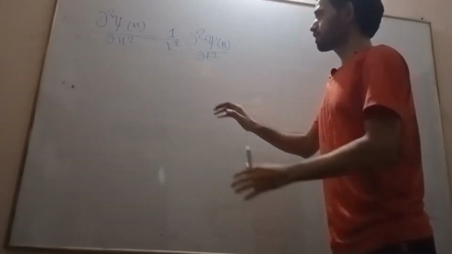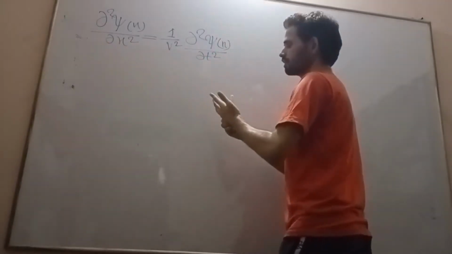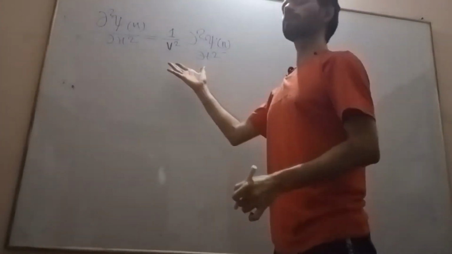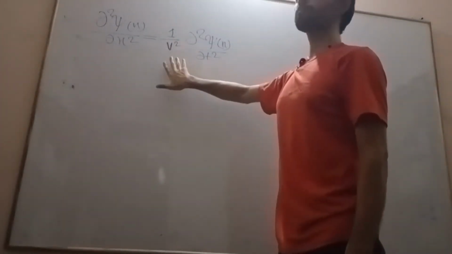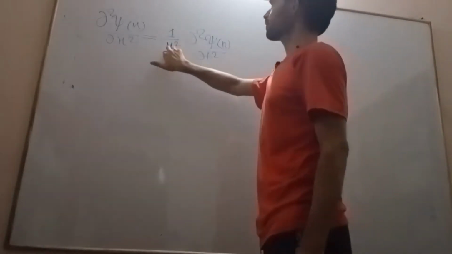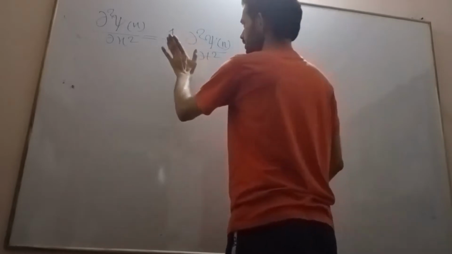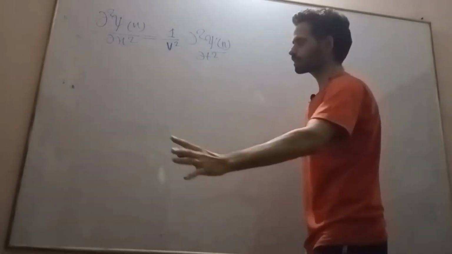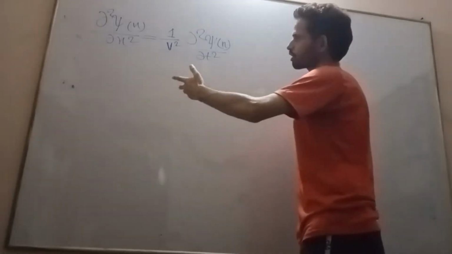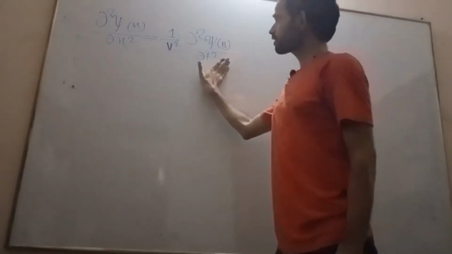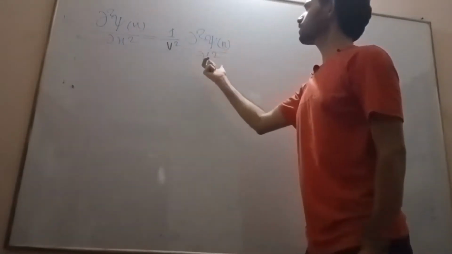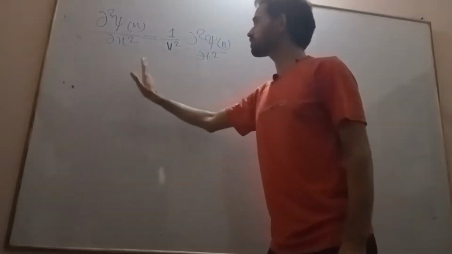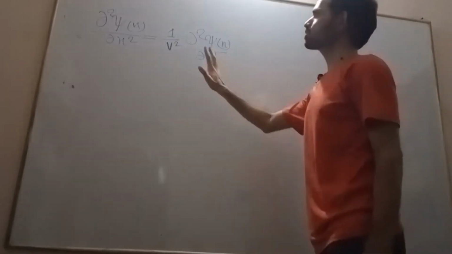Here v is the velocity of the particle, and the particle can be anything. If it is a photon, then we can represent it as the velocity of light, but we will keep it as it is, because it can be a photon, an electron, or whatever. Now our target is to eliminate this time function. We want to generate a Schrodinger wave equation which is independent of time, meaning the time independent Schrodinger wave equation.